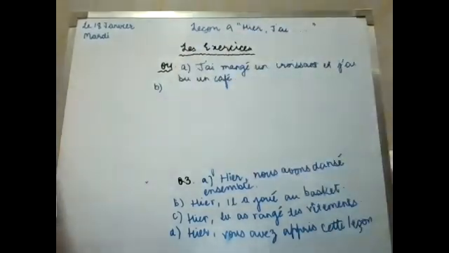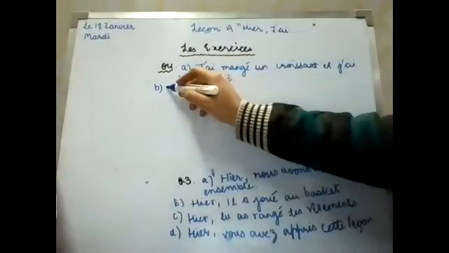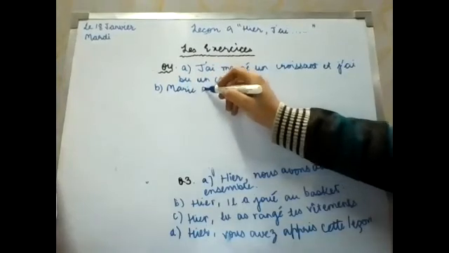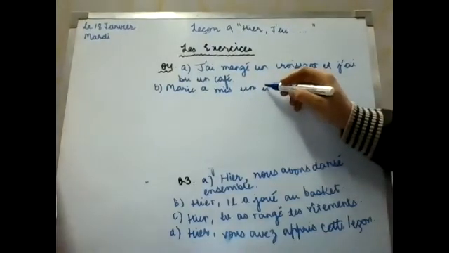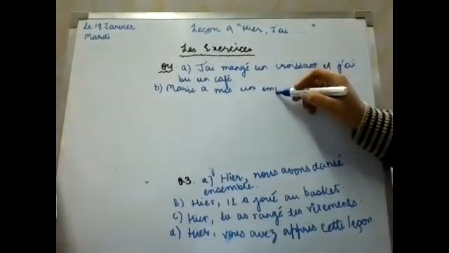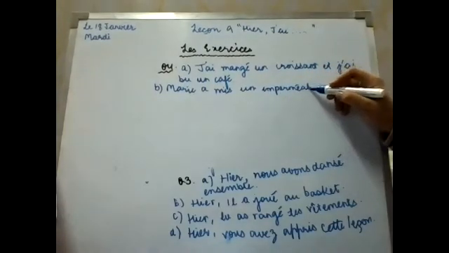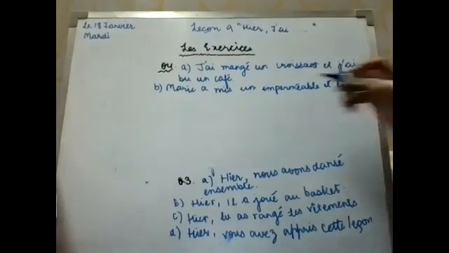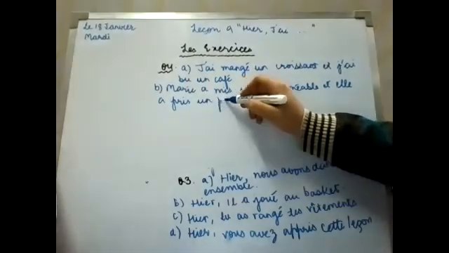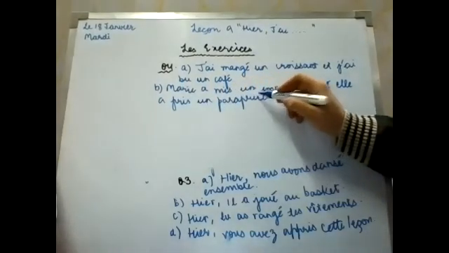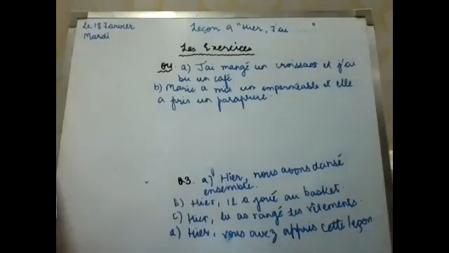Next, B part. Marie met un imperméable et elle prend un parapluie. Met is the verb mettre. It will be Marie a mis un imperméable et elle a pris un parapluie. Marie has put on a raincoat, and she has taken an umbrella.